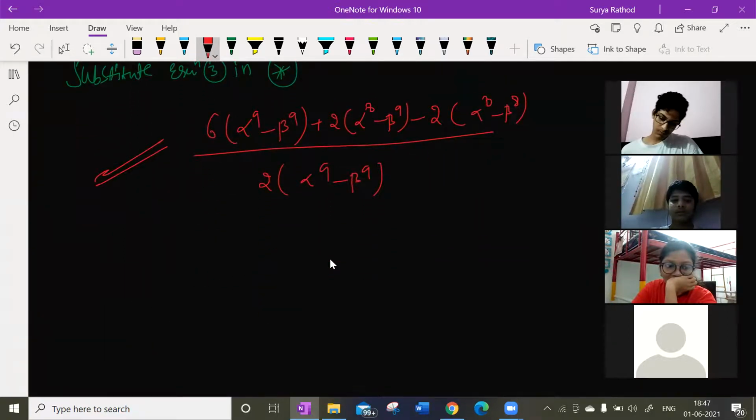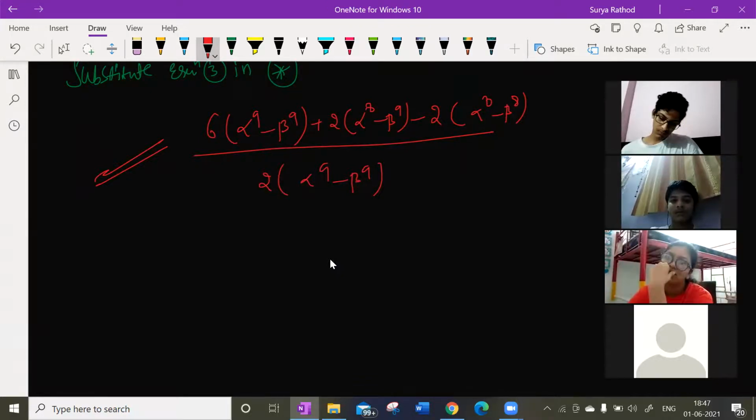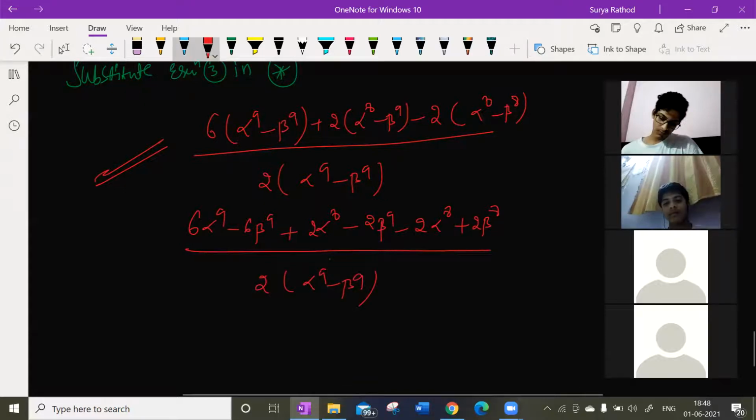I'm substituting the third equation in the star equation. Look at this here. Multiply now. 6 alpha to the power of 9 minus 6 beta to the power of 9 plus 2 alpha to the power of 8 minus 2 beta to the power of 8 minus 2 alpha to the power of 8 plus 2 beta to the power of 8, divided by 2 times alpha 9 minus beta 9. Now look at this here: minus 2 alpha power of 8 plus 2 alpha power of 8, right?